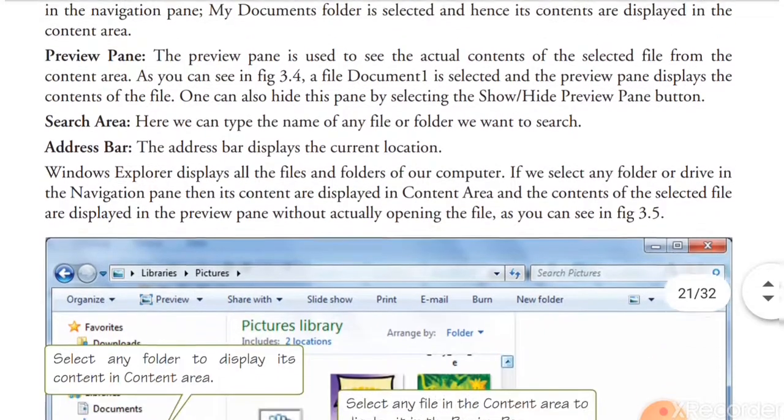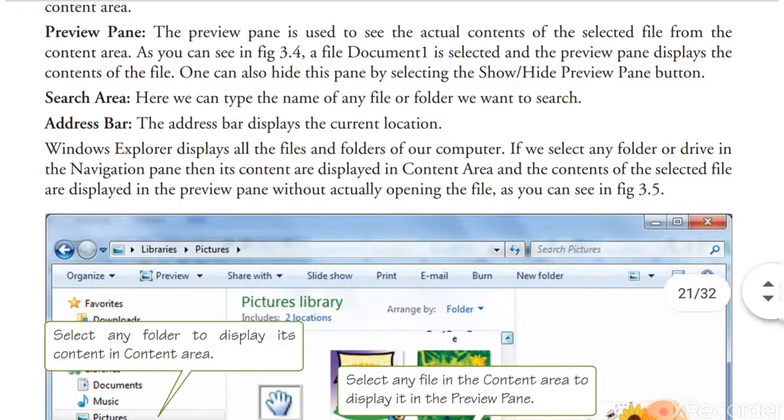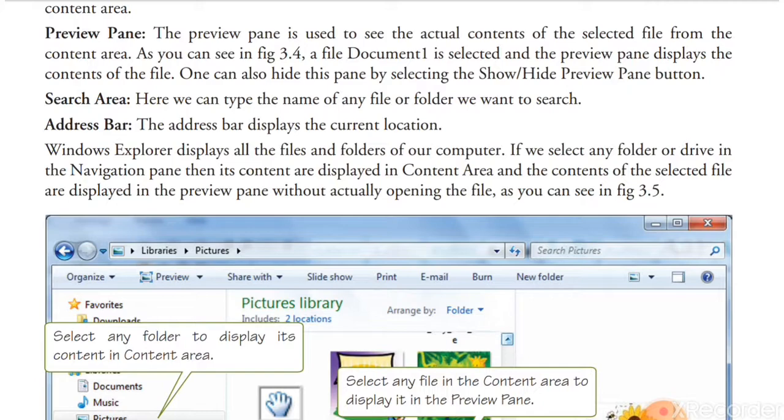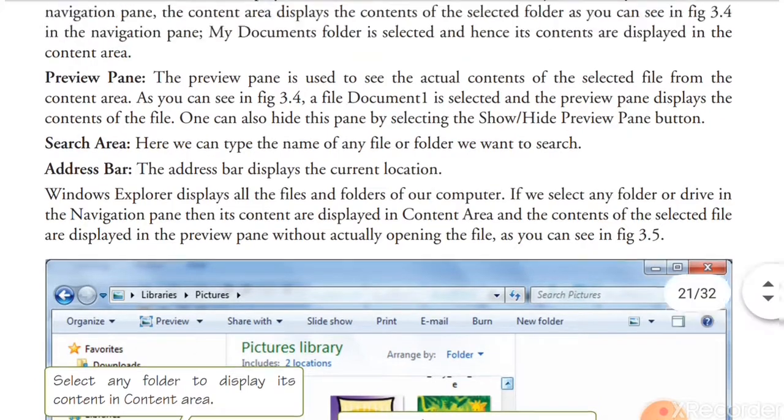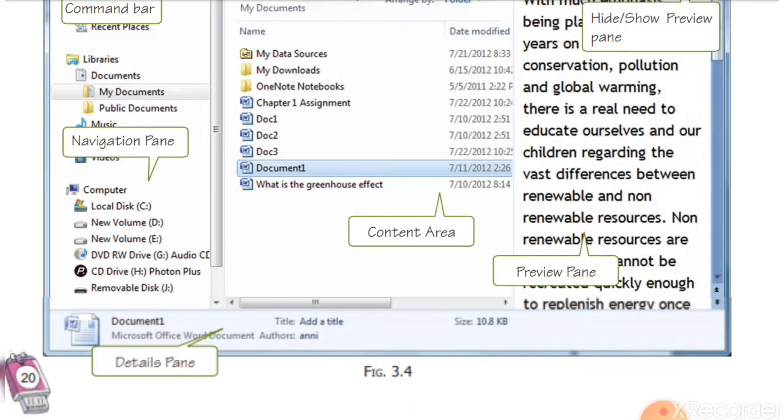Next, the preview pane. The preview pane is used to see the actual contents of the selected file, what we have saved, what is written in the file. All of it will be shown in the preview pane, as you see in figure 3.14. Previously you selected Documents 1 in the content area, and the actual contents of the file are shown in the preview pane.